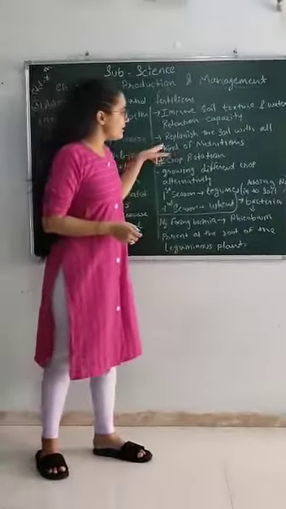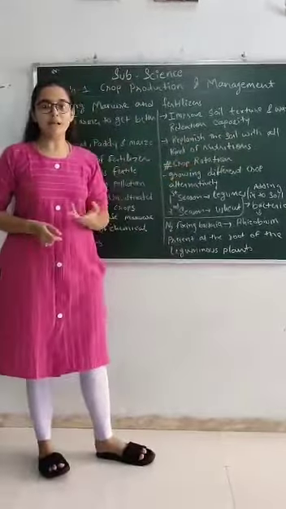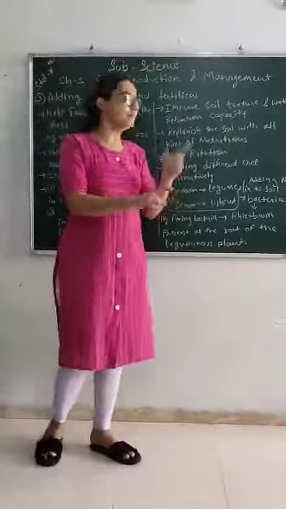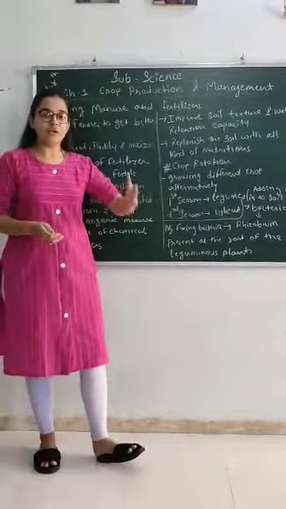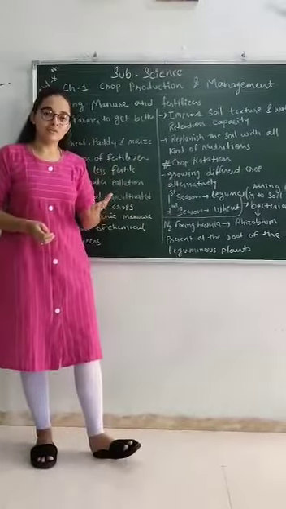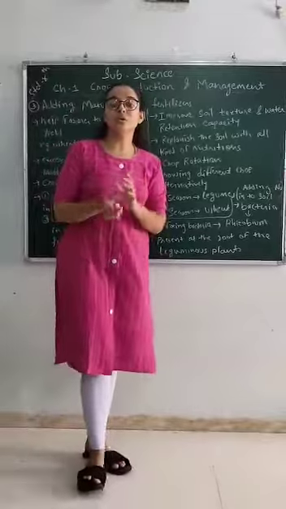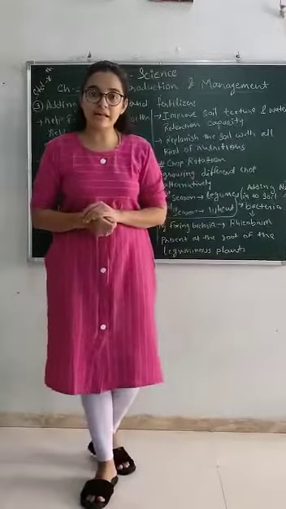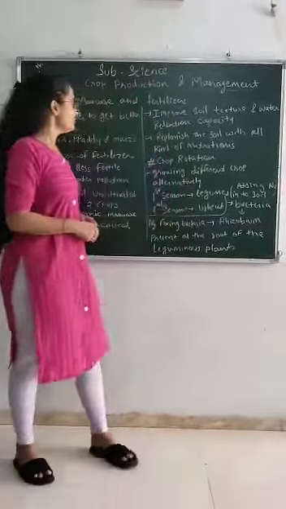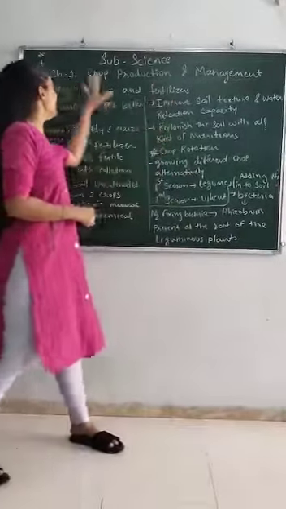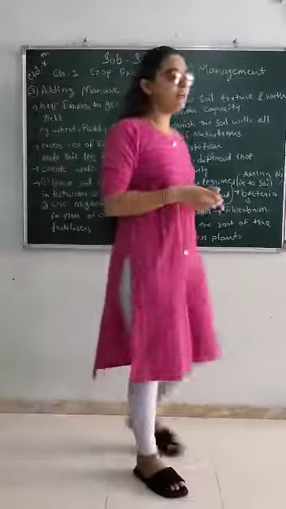Now, replenish the soil with all kinds of nutrients. Replenish means adding back, right? So at the end of the crop we add manure, and all the nutrition which was already taken up by the plants we can add again. Now this is the beneficial or advantageous part of manure.